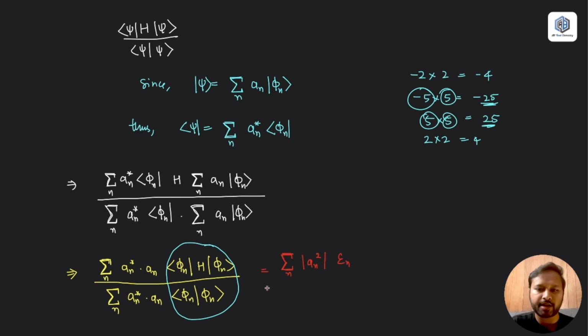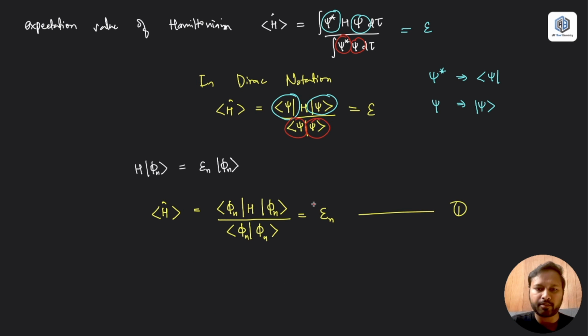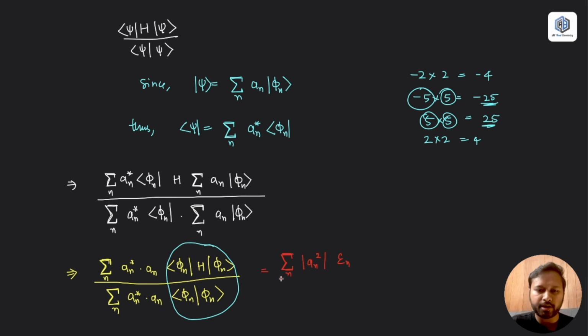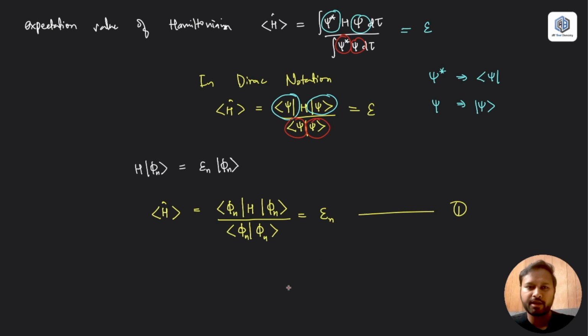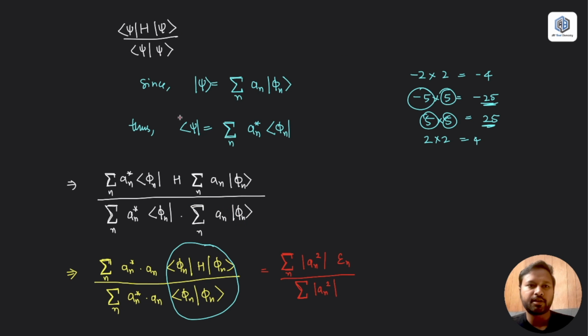In the place of this I have just written epsilon n from here, and in the denominator I have sigma n an square. Now this is giving me the expectation value of the Hamiltonian when it is operated on the wave function psi. Okay, this is what we have calculated.